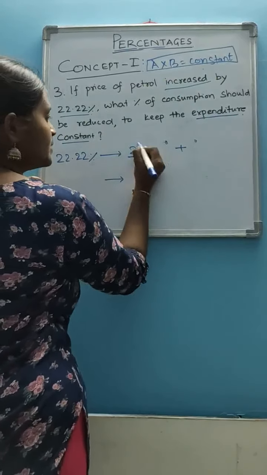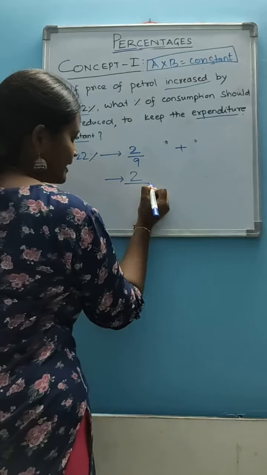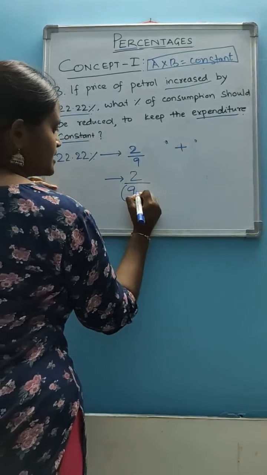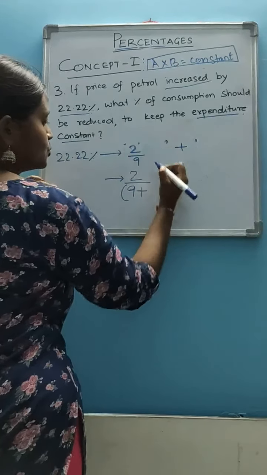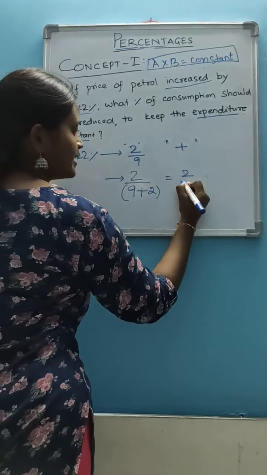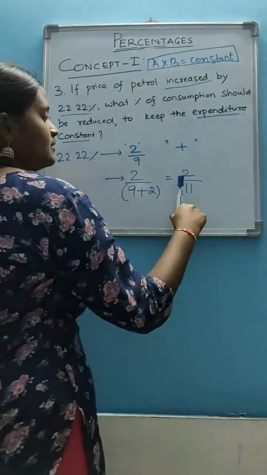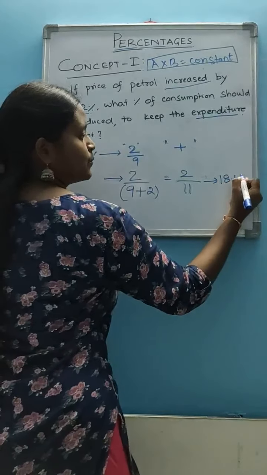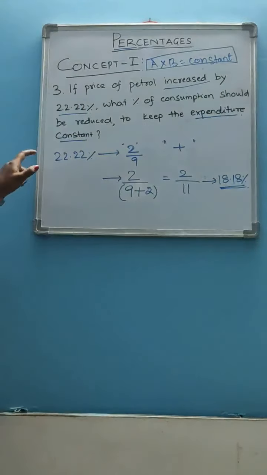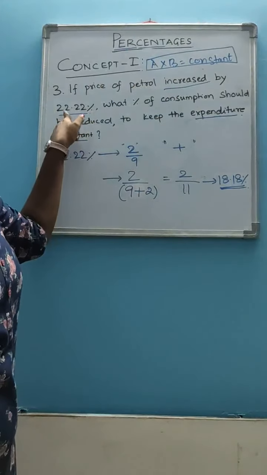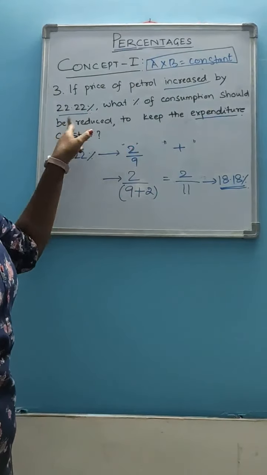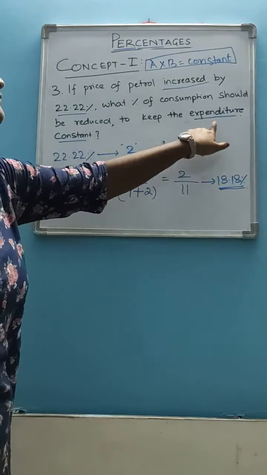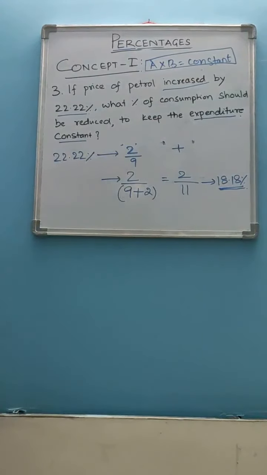Same as the previous problem, we have to keep the numerator unchanged, and in the denominator you have to write 9, and here addition means 9 plus, what is the numerator here? 2. 9 plus 2. That means here 2 by 11. What is the percentage value of 2 by 11? 18.18%. That means if the price of petrol increased by 22.22%, then consumption should be reduced by 18.18%, so that expenditure will be constant. Okay.